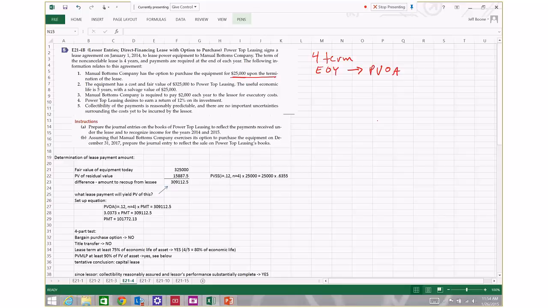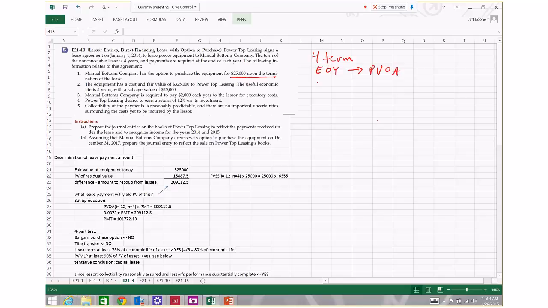If that $25,000 is below the fair value of the property at the termination of the lease, then it is to be characterized as a bargain purchase option, and that's going to have a couple of impacts.